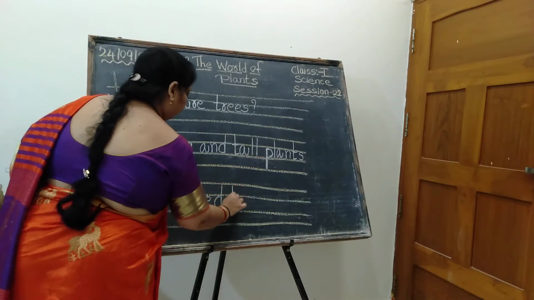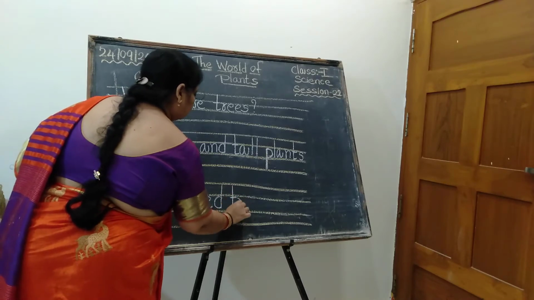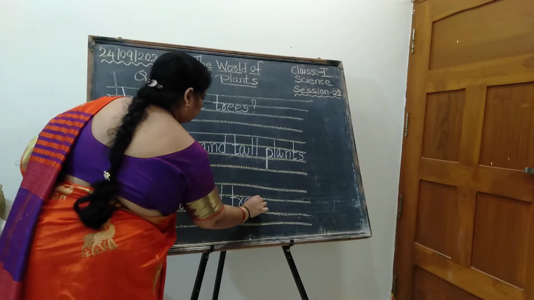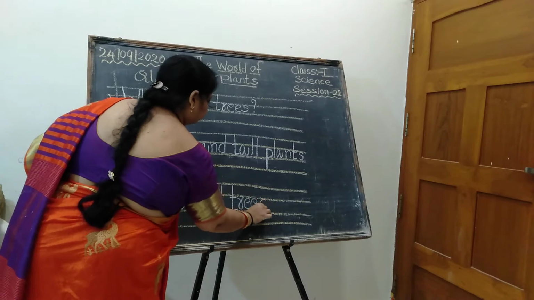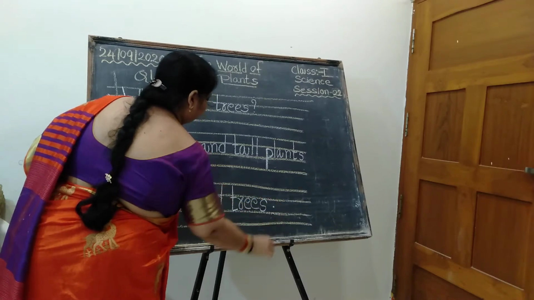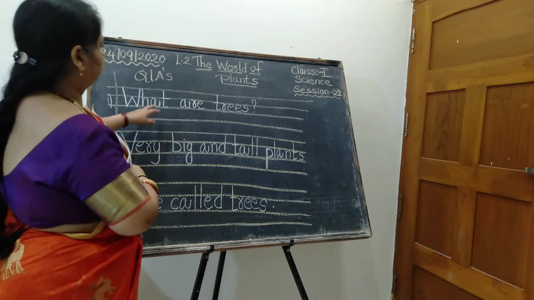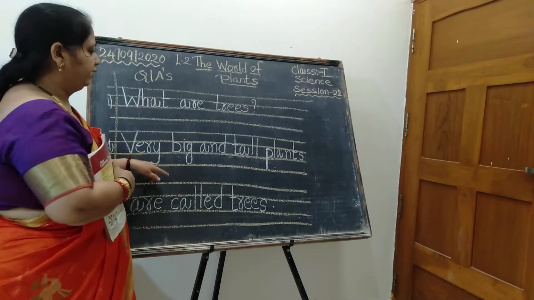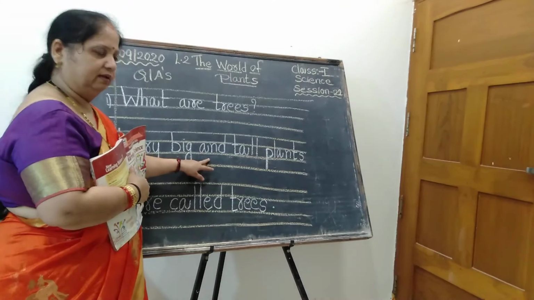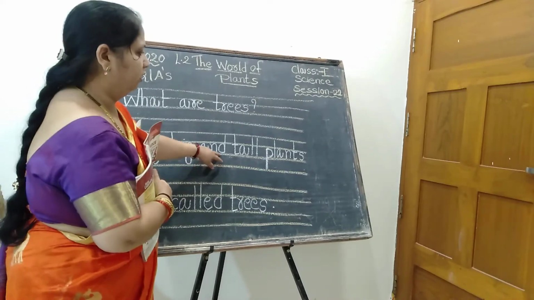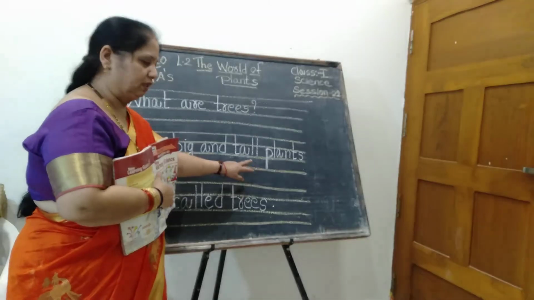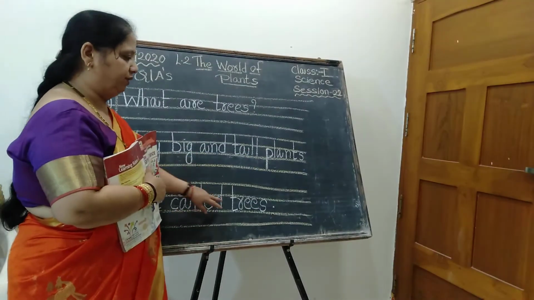Trees. Spell the word of trees. T-R-E-E-S. Trees. Place the full stop. Come on, say, what are trees? Yes. Very big and tall plants are called trees.